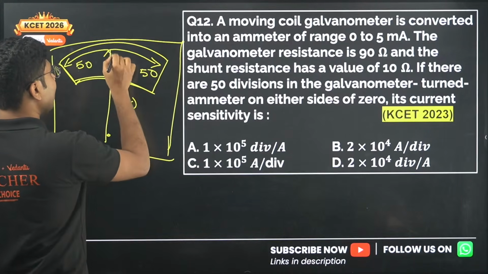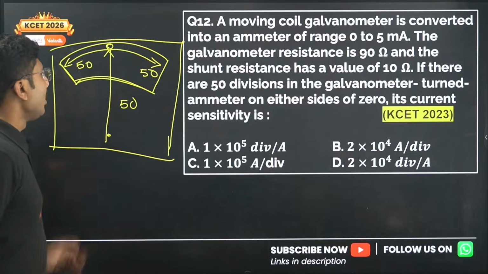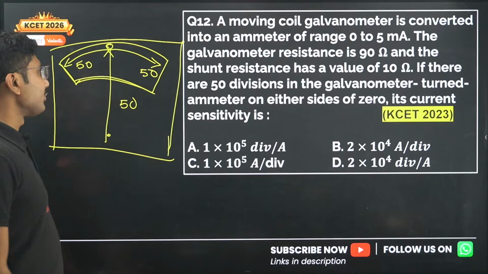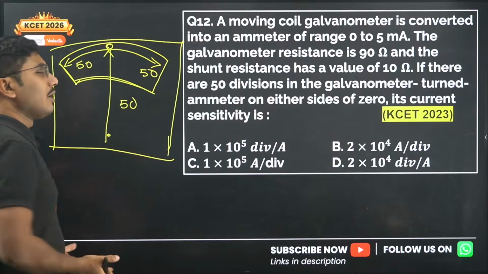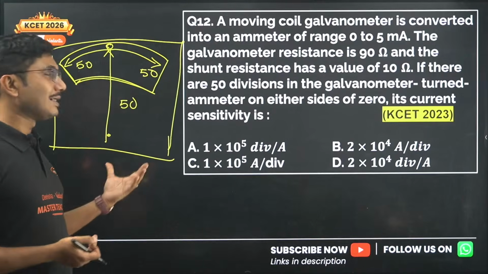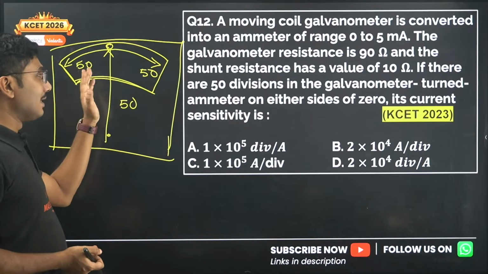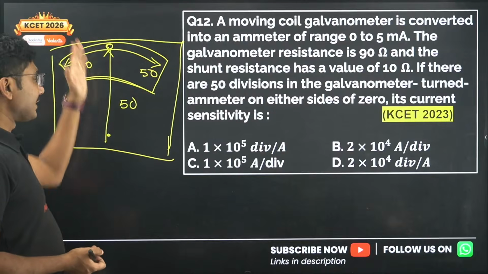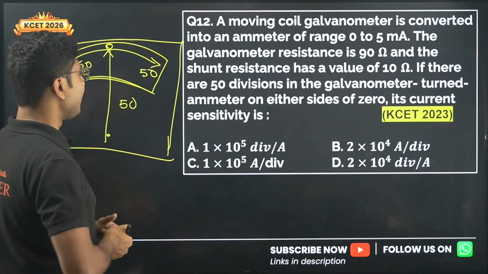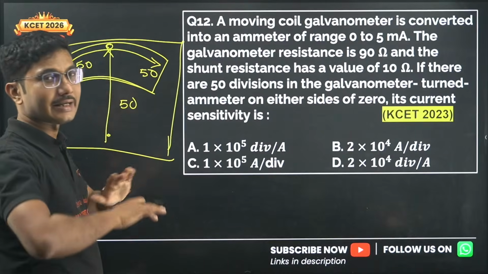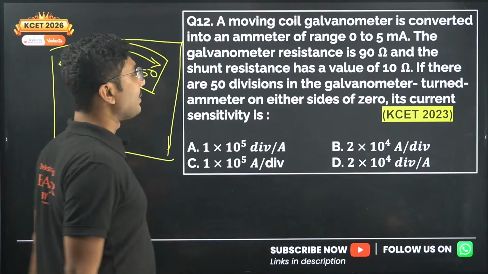Why? Because this represents 0. The right hand side represents positive current, the left hand side represents negative current. So no matter which side, if 0 is fixed in the middle, only half you will be taking as the range of the galvanometer. That is very essential, and the rest of the problem is very simple and easy.